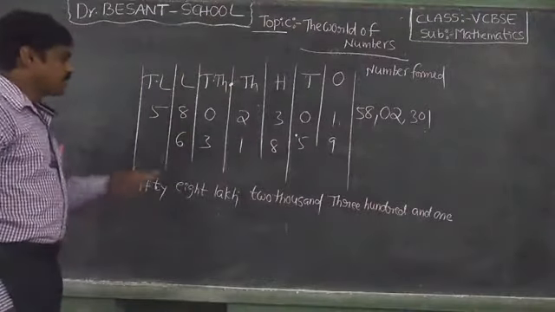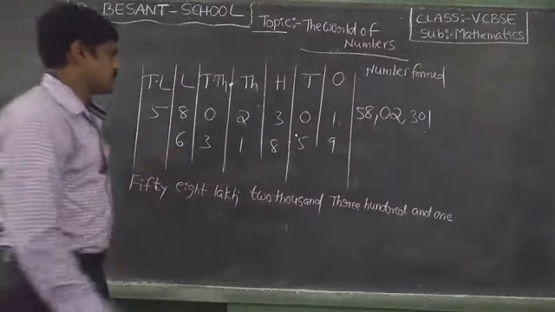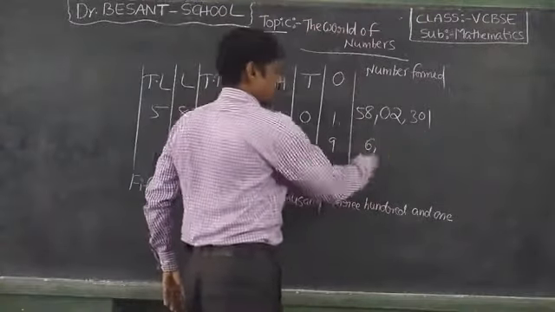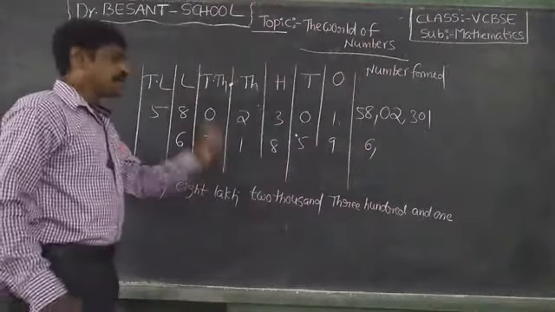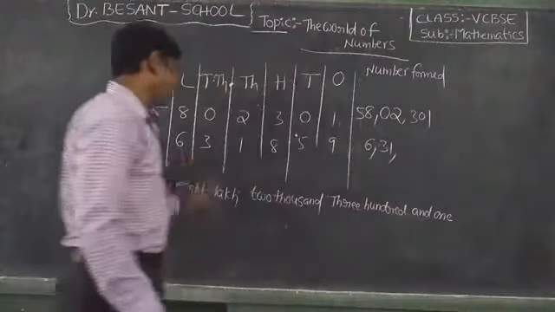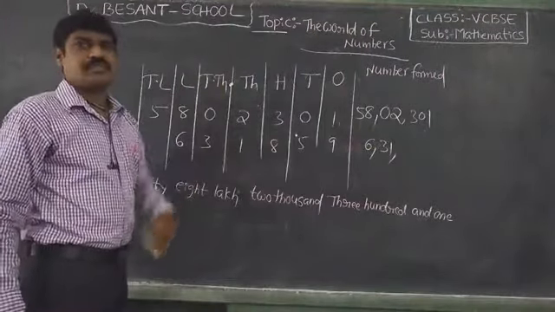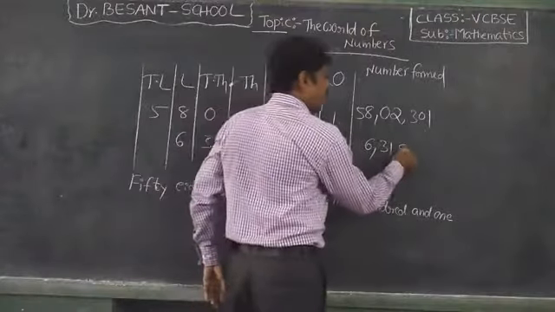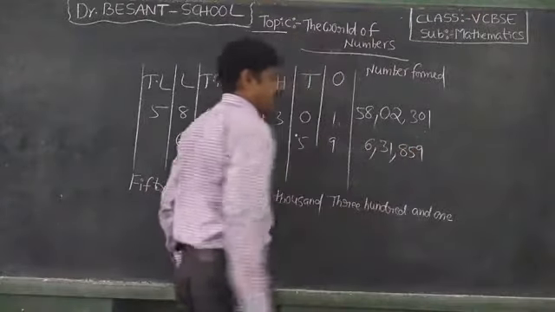Next this one. This is 6 lakh, 31,000, 859.